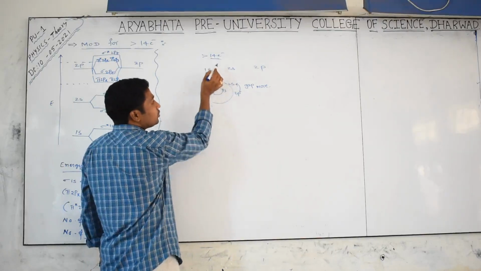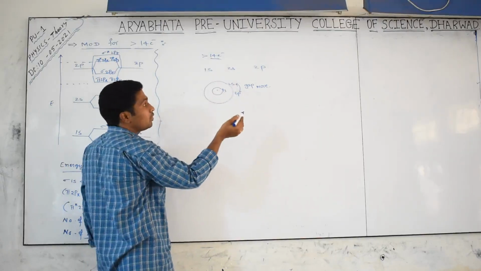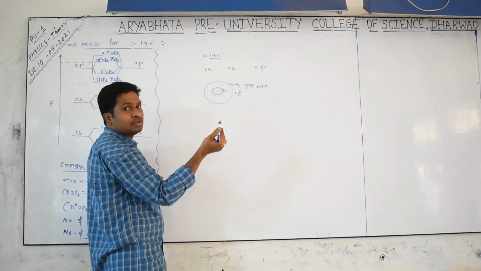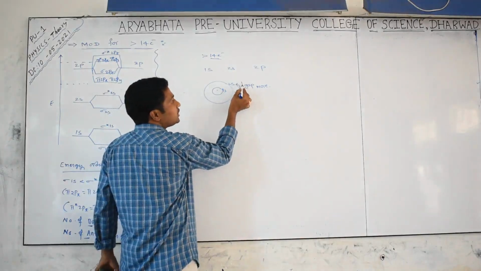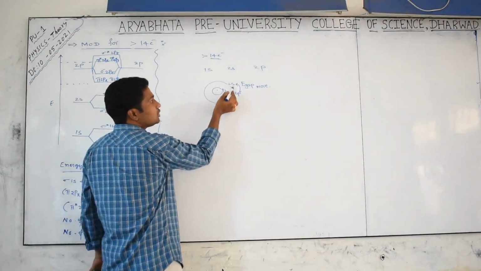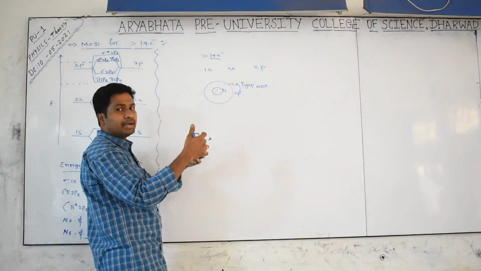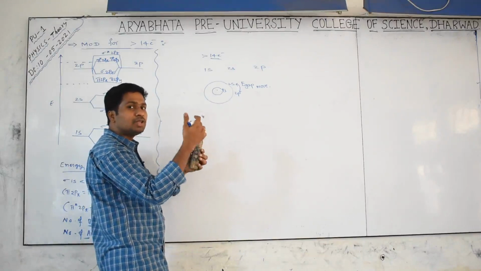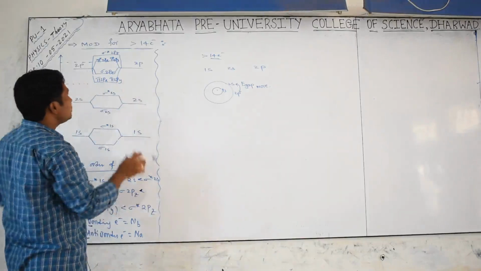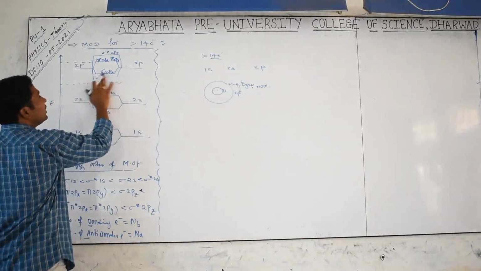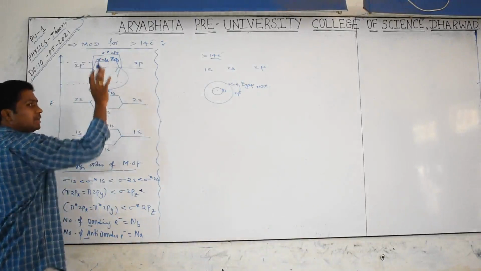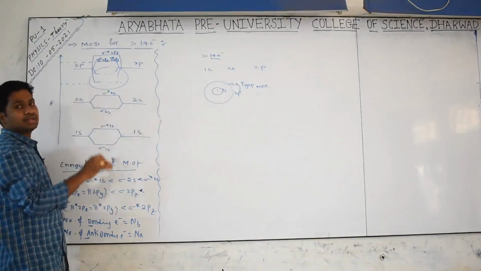So when the molecule has more than 14 electrons, the repulsion between 2s and 2p orbitals will be high. Due to repulsion, the energy gap is more. If the energy gap is more, the 2s and 2p orbitals cannot be combined. There is no combination, so there is no redistribution. What is happening? 2pz will come down, only this part will be changing. The remaining diagram will be the same as for 14 or fewer.